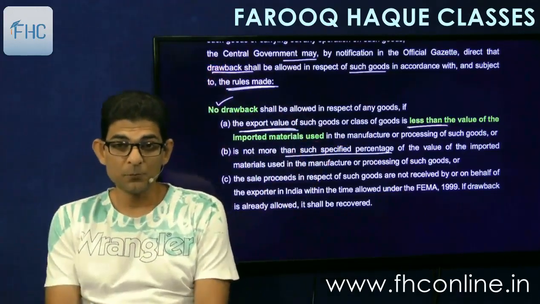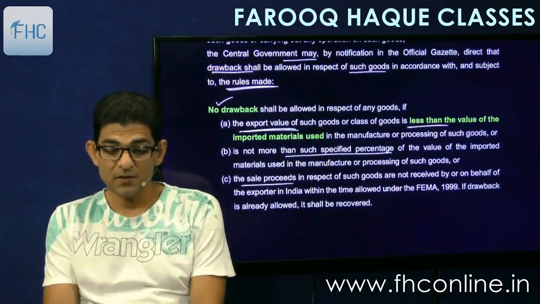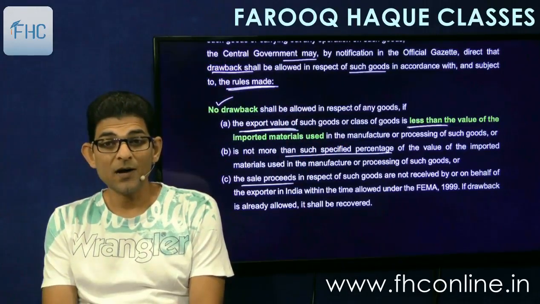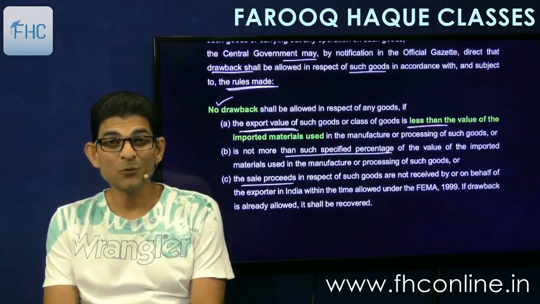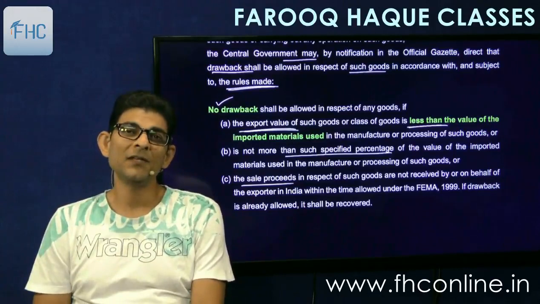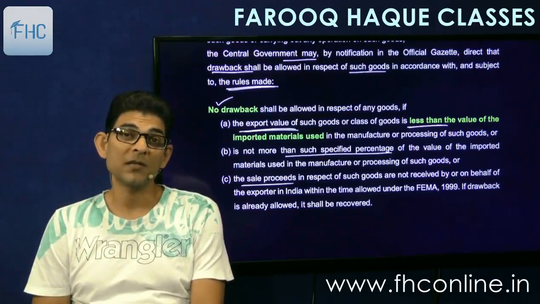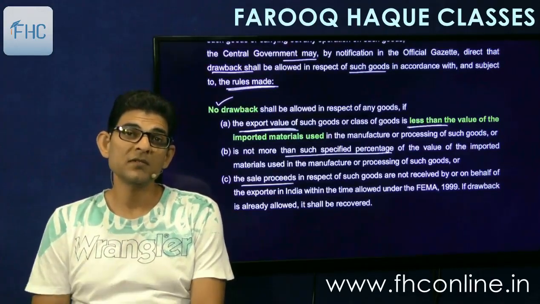Or third point, the sale proceeds. The sale proceeds are not brought back into India. You receive the foreign currency there, but you don't bring it back into India within the time allowed under FEMA, Foreign Exchange Management Act. Then the government loses out.